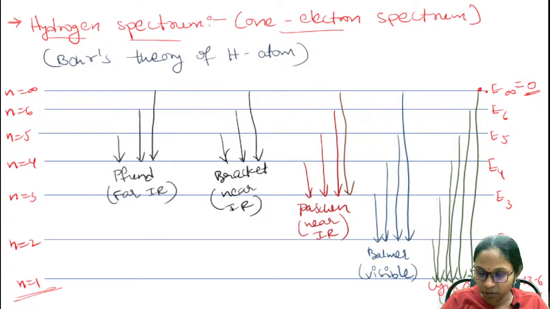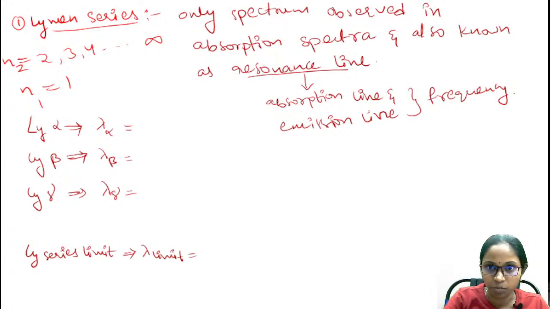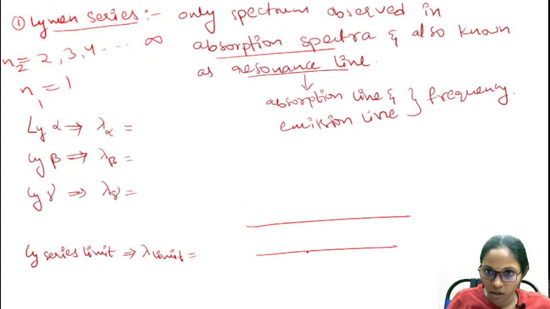The electron is transitioning from infinity orbit to the ground state and from 6th orbit to the ground state. So whenever the electron transition takes place from higher orbits to this ground state, you will observe this Lyman series, and this is the only series which is observed in the absorption spectrum. Why? Because the electron transition is taking place from higher orbits to the ground state.